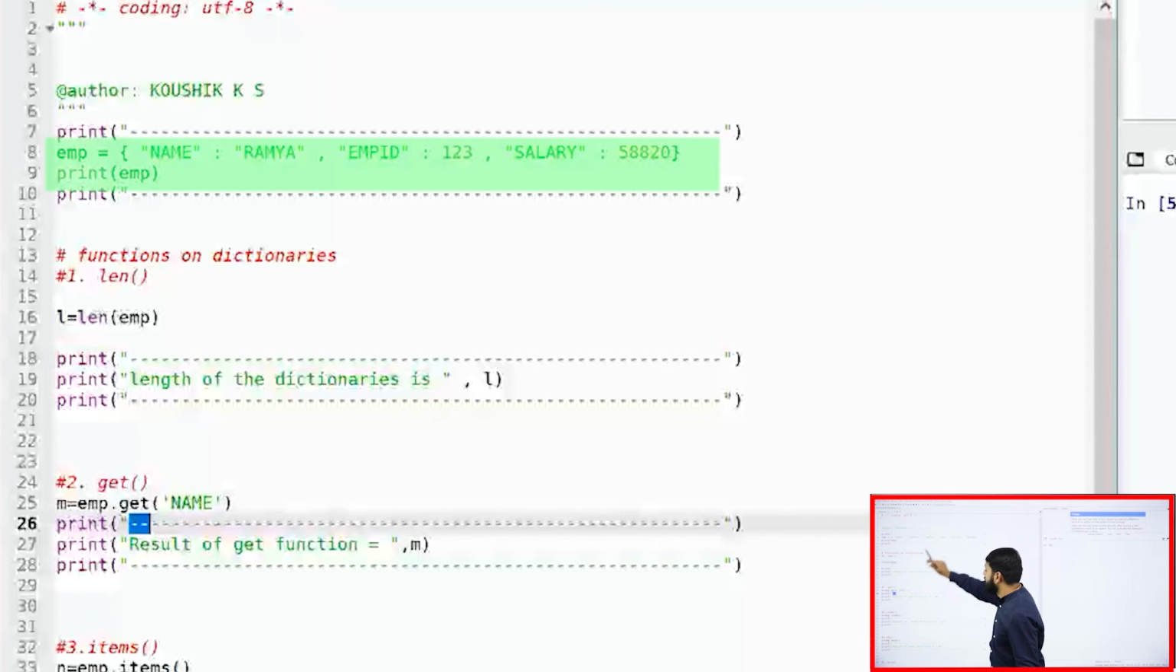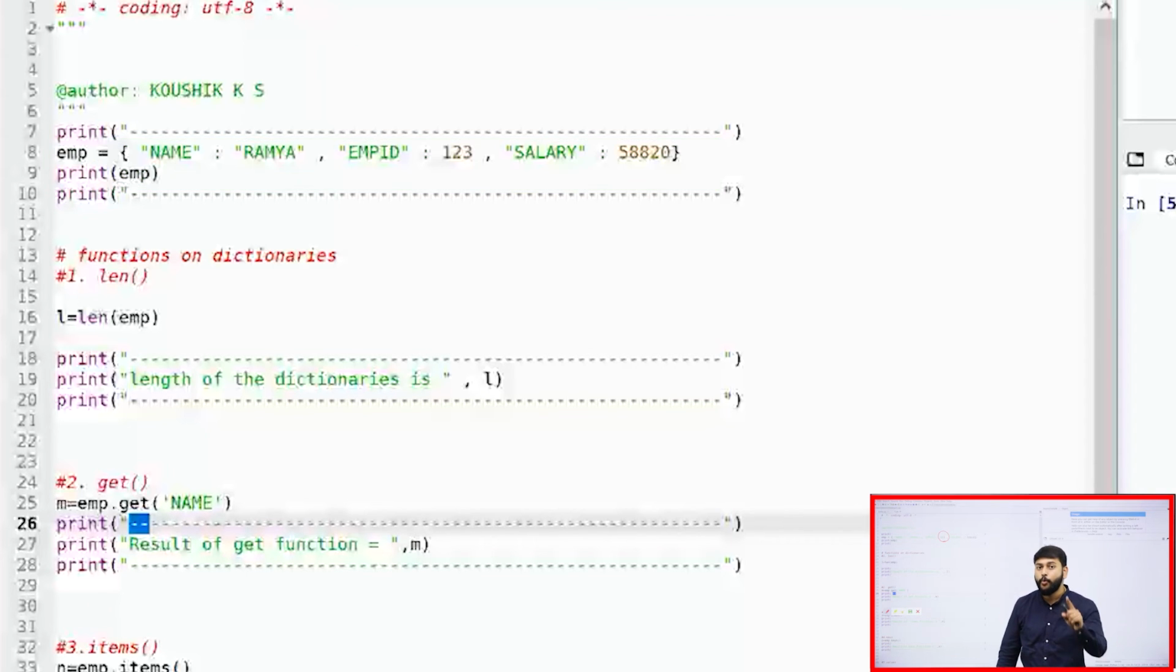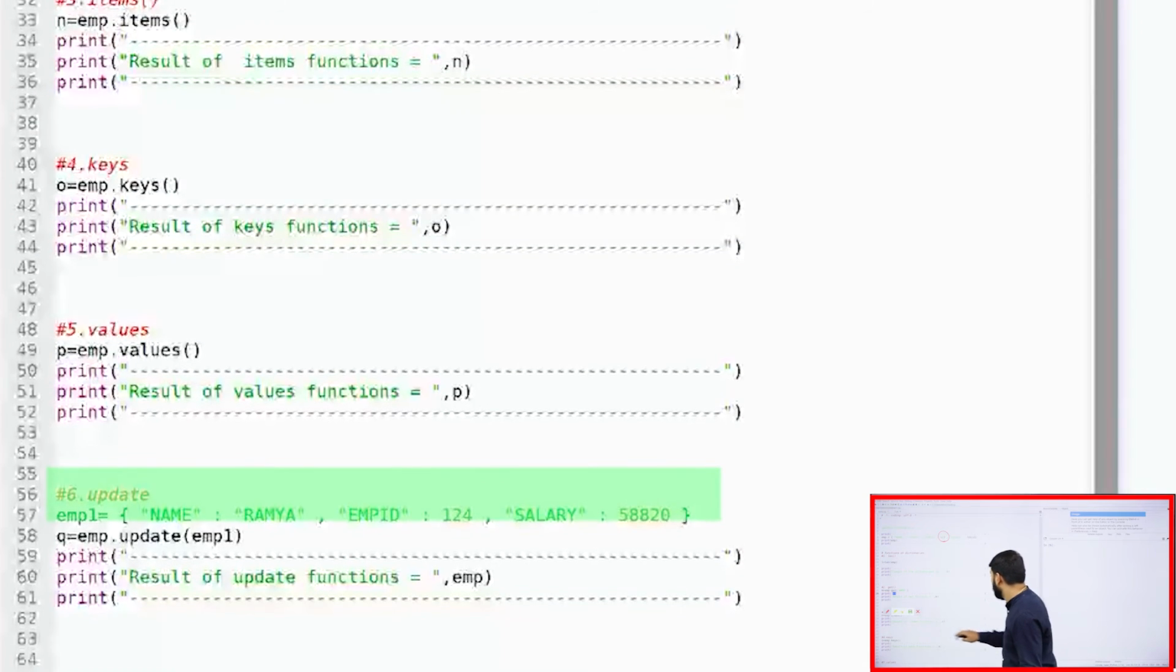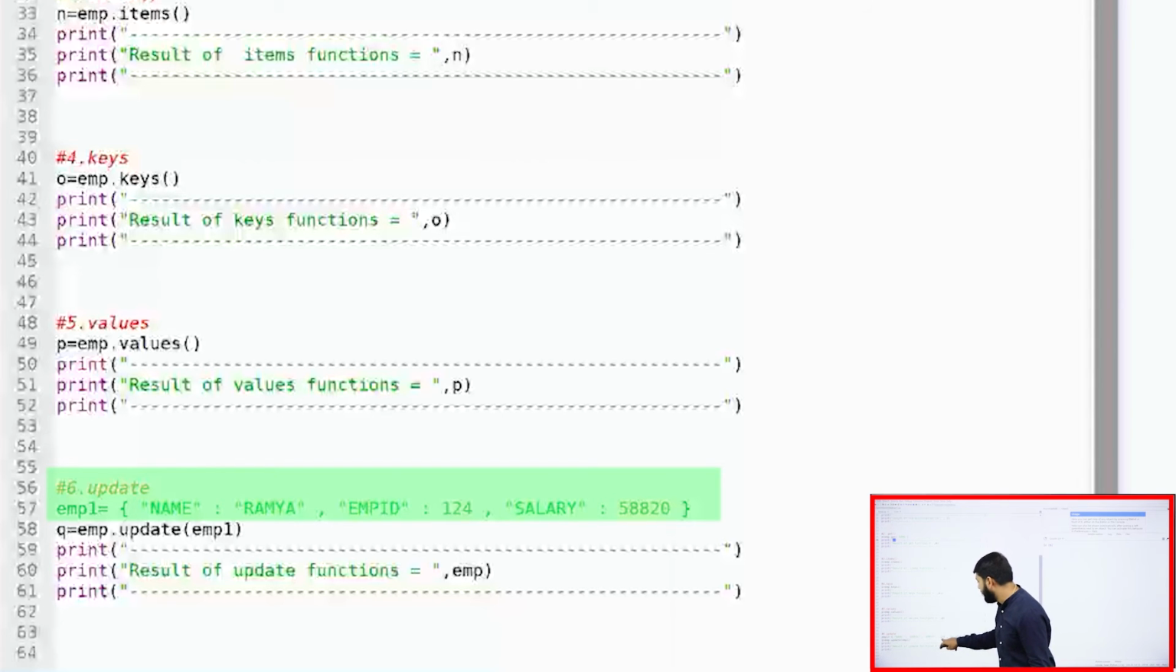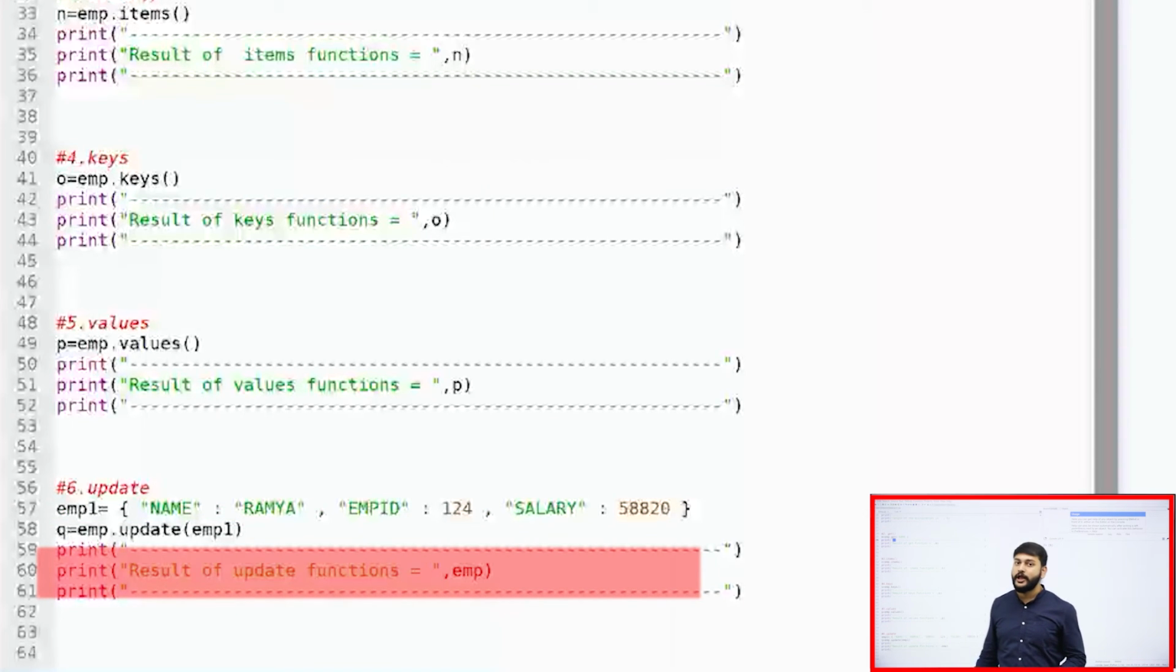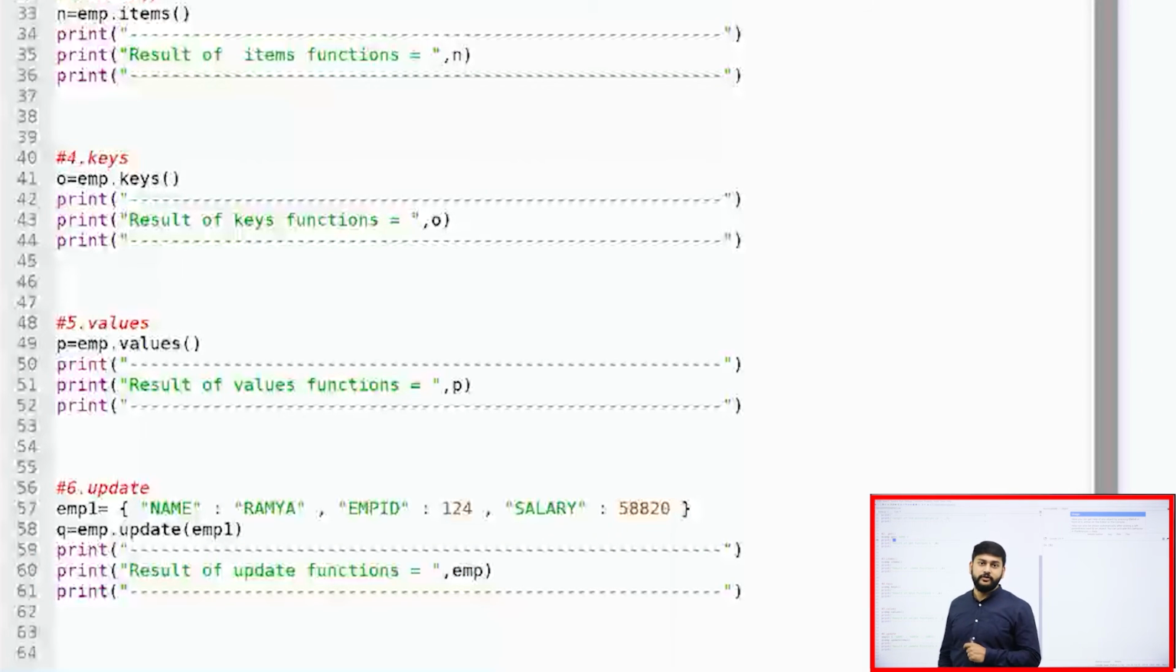What is the value for employee ID that I have here? Please observe this. It is 1, 2, 3. Please observe again, in my last example my employee ID is 1, 2, 4. My dear students, if I just run this, this value will get updated with EMP. That is what you need to understand. So I'm updating EMP1 with EMP. Using a function called update, you can update 2 dictionaries. This is what you need to understand.